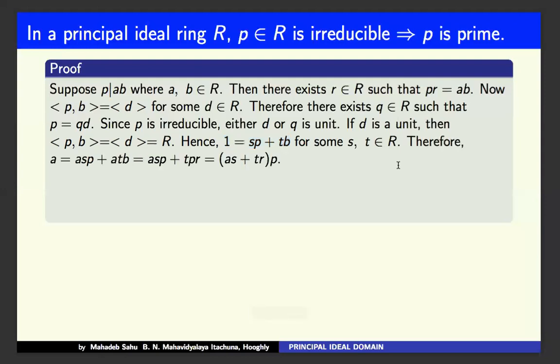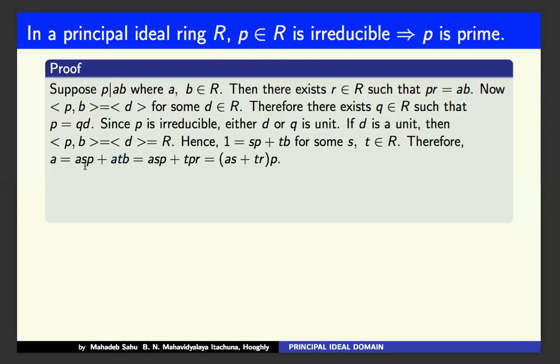Now, what is A equal to? We multiply both sides by A, so A equals ASP plus ATB. Now, what is AB? AB means PR. So we replace AB by PR here.